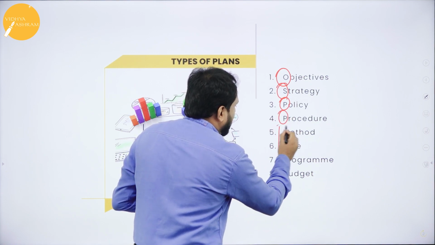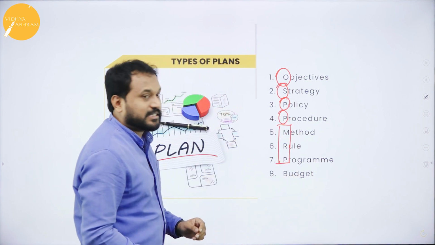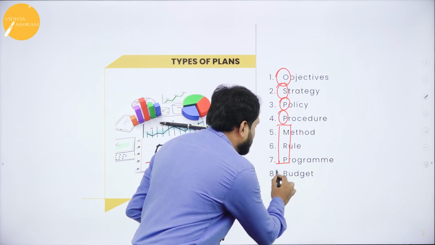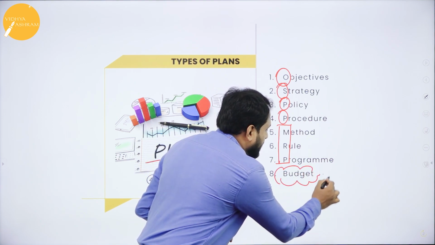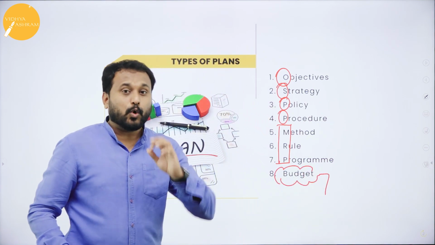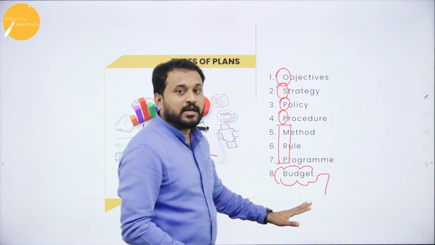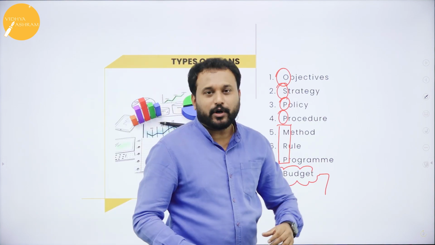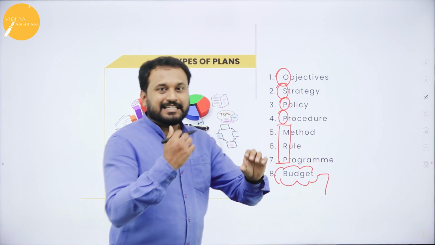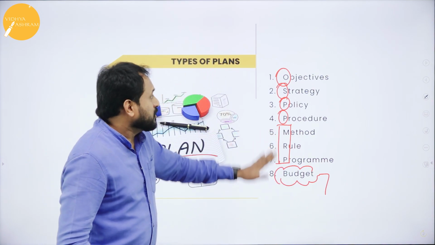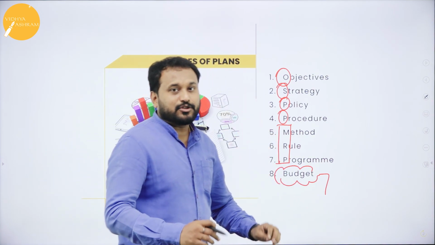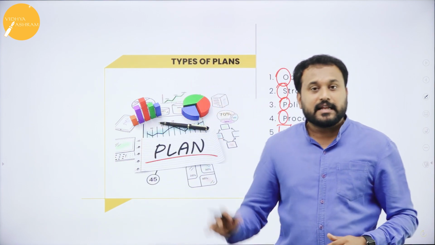OSPP. Now you have MRP. You will not forget this. And the last thing is your budget. Now here students, budget is an old French word. Whatever you have, you are supposed to spend. That is called budget. So these are the types of plan. Let's go and know exactly what these are.